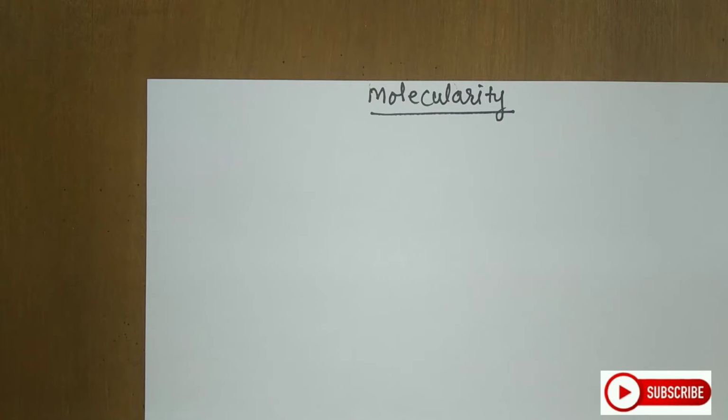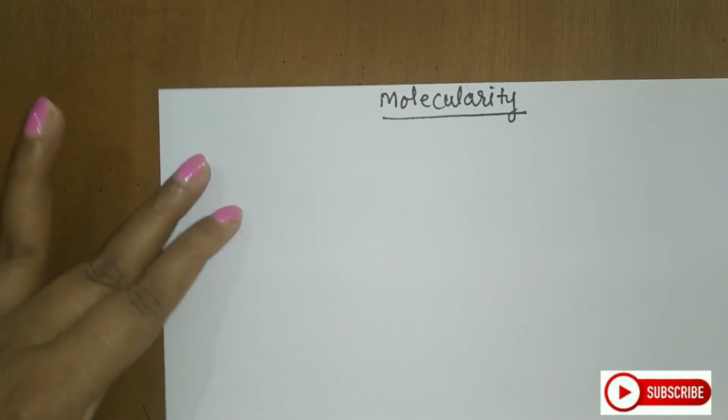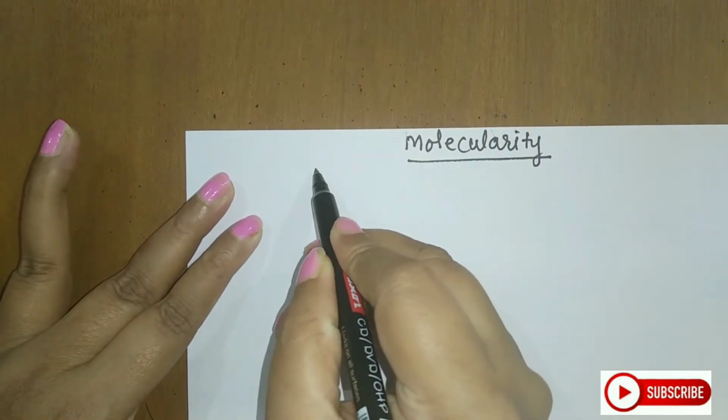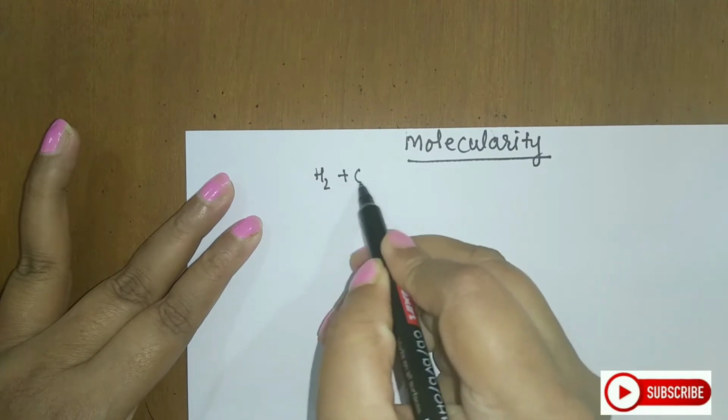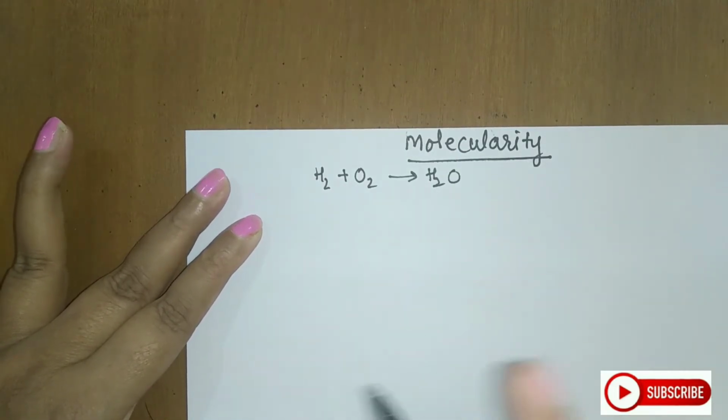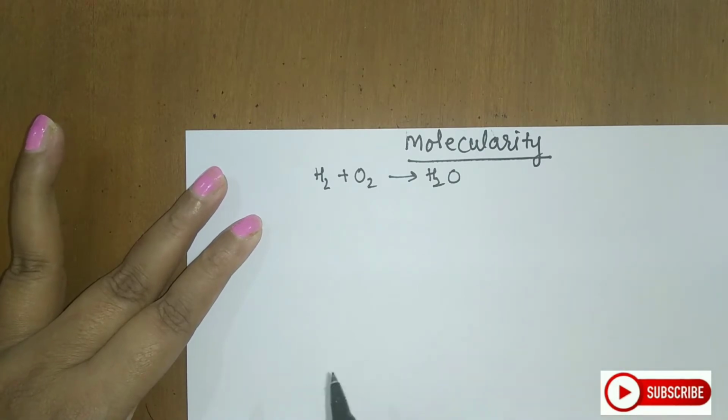So please do watch this video till the end, because there are many important small things which will help you to gain 1 or 2 marks related questions. So let us first take some examples and try to understand what actually is molecularity. For that, I am taking a simple example. Say for example, H2 plus O2 giving water, a very simple and normal example that we have already seen.